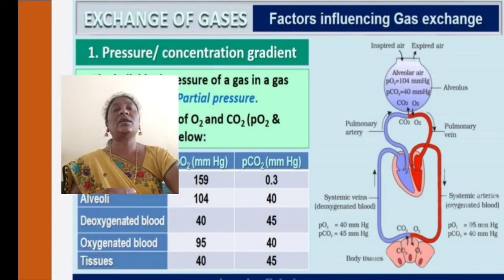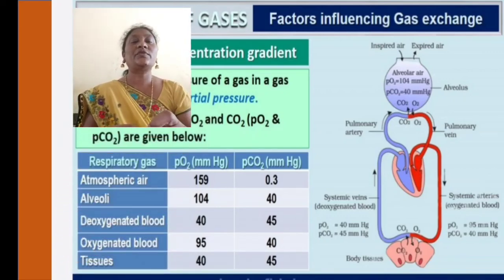You can see here, in the atmosphere the partial pressure of oxygen is 159 and carbon dioxide is 0.3. In alveoli, the PO2 is 104 and PCO2 is 40. Deoxygenated blood contains PO2 40 and PCO2 45.